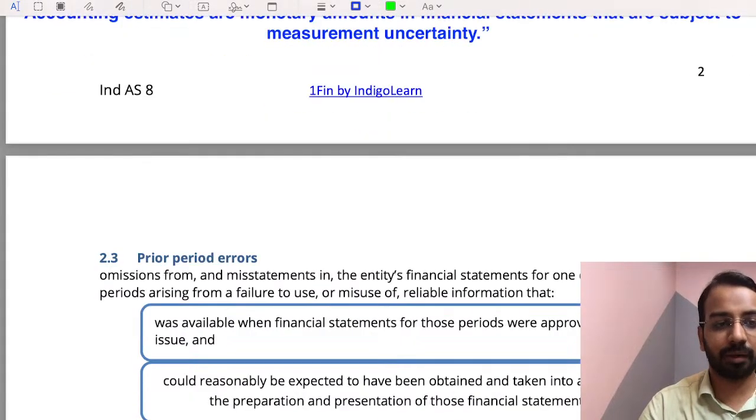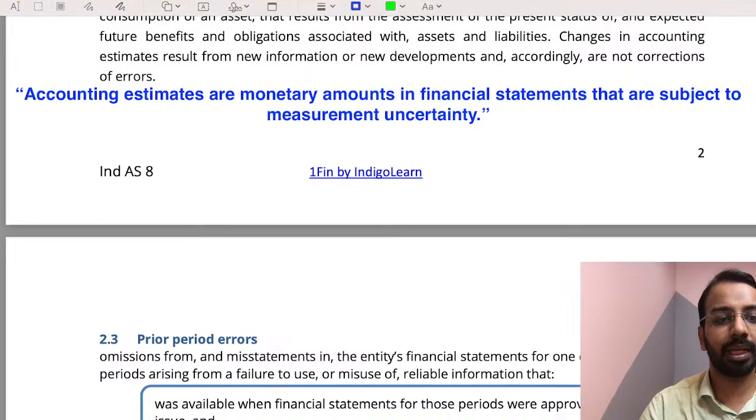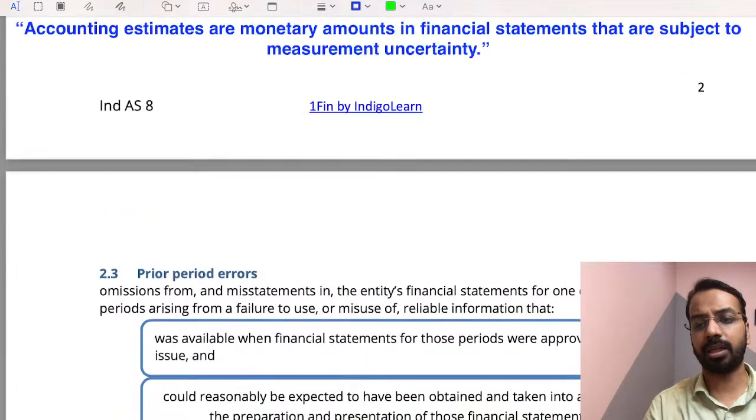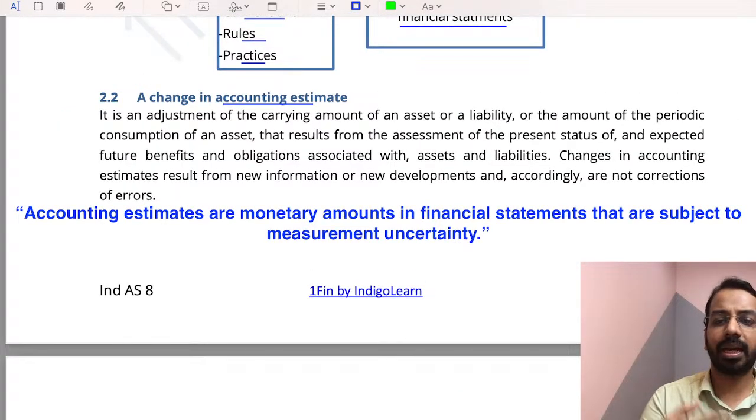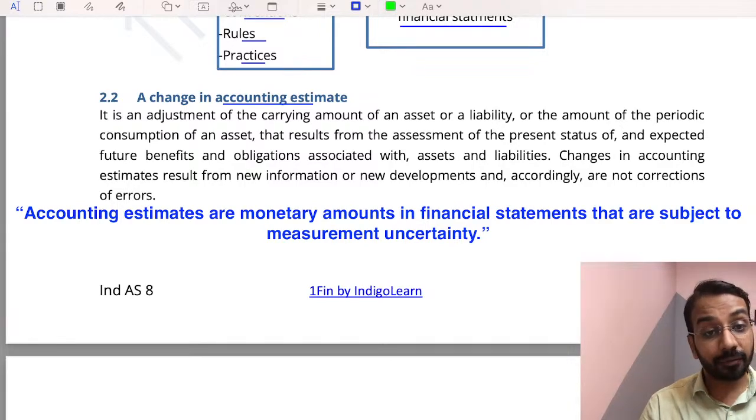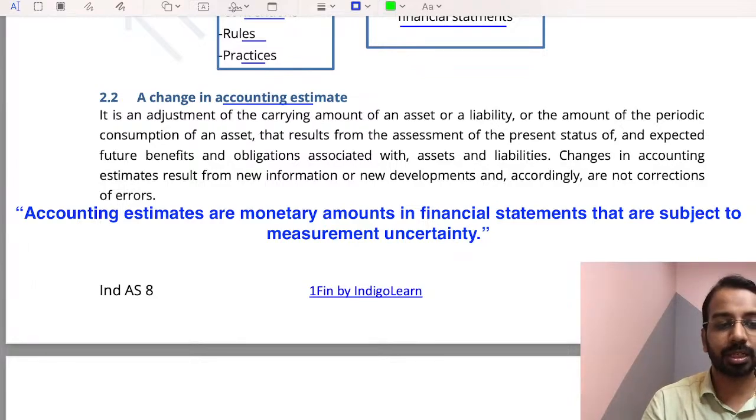The two distinctions that you have to make are between an accounting estimate and a prior period error. When I am saying accounting estimate, I am myself not sure what should be, let us say, the useful life. If there is a change in useful life, it is not an error. I am making an estimate. But if I knew that the useful life is 8 years, but I calculated depreciation considering 10 years or 6 years, then that is an error.